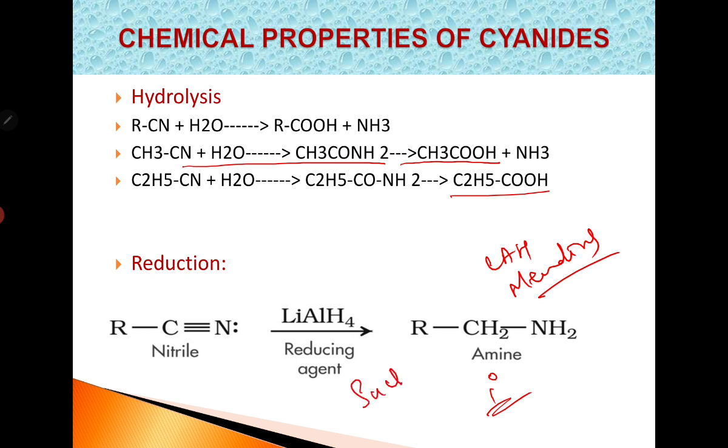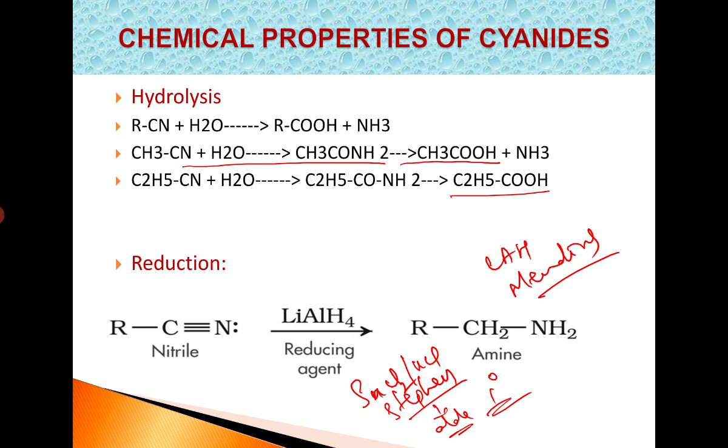And if tin chloride and HCl is used, it is called a Stephen reduction, but here aldehydes are obtained. Cyanides on reduction using lithium aluminum hydride, or sodium and alcohol, or H2 in the presence of platinum or nickel, give primary amines. And by using lithium aluminum hydride, the reaction is called Mendius reaction.